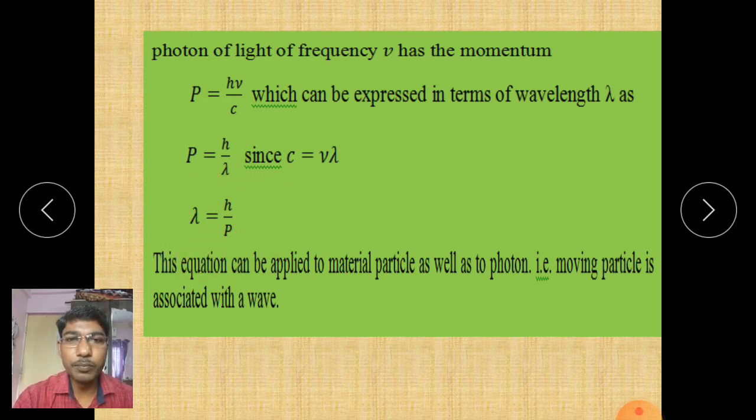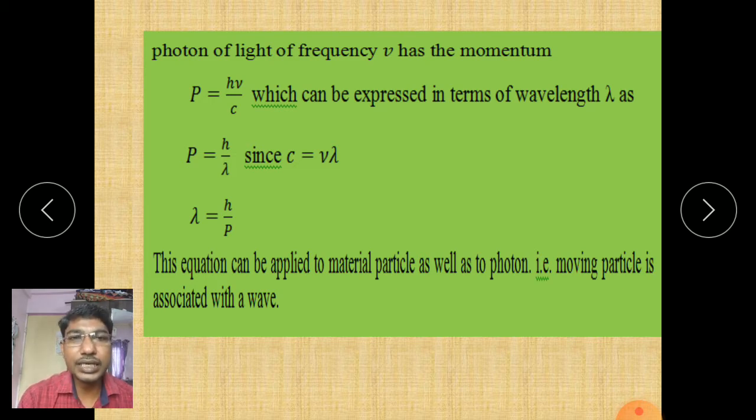We know de Broglie's matter wave. Matter wave means de Broglie proved that any moving particle is associated with a wave. Lambda is the wavelength, which is a characteristic of the wave nature, and p is the momentum, which is a characteristic of the particle nature, meaning a particle has mass, therefore you can calculate the momentum.